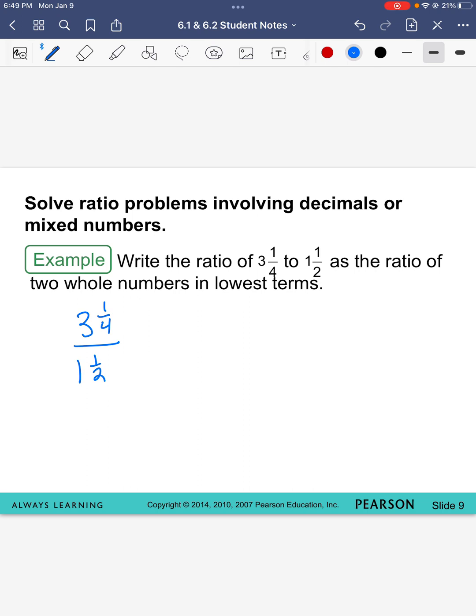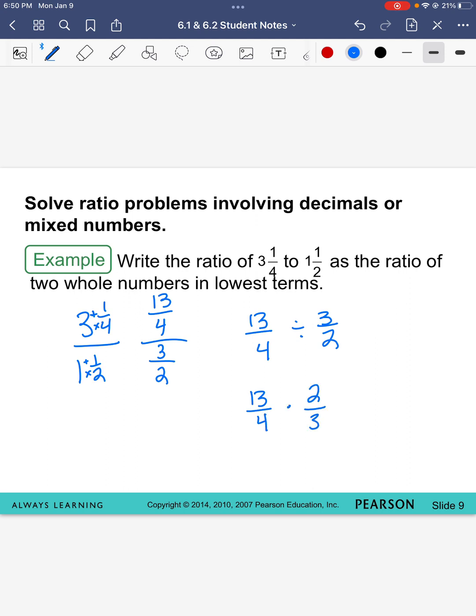Now I need to change these to improper fractions, so I'm going to do Texas. 3 times 4 is 12, plus 1 is 13, and I keep the same denominator. 1 times 2 is 2, plus 1 is 3, and I keep the same denominator. Again, I have another complex fraction. When I have complex fractions, I know it's just asking me to divide them. And when I have division with fractions, I'm supposed to do keep, change, flip.